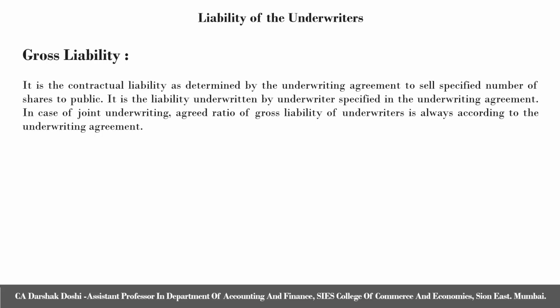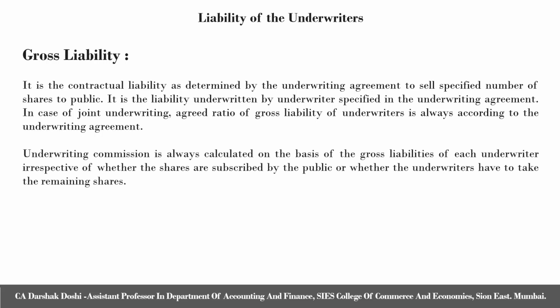It's a simple concept wherein the gross liability is the liability which is underwritten or undertaken by the underwriters specified in the underwriting agreement. In case of joint underwriting or co-underwriting, the agreed ratio of gross liability, that is, the distribution of liability amongst the underwriters, is always calculated in accordance with the underwriting agreement.